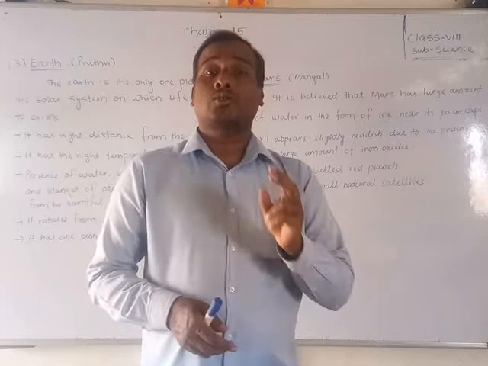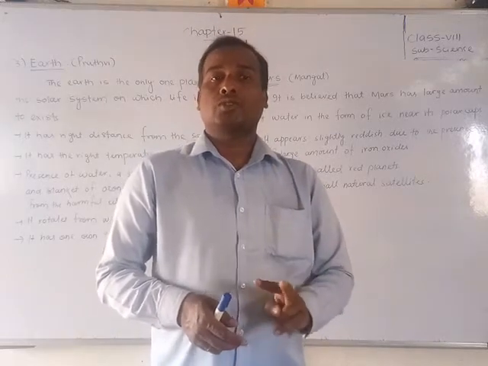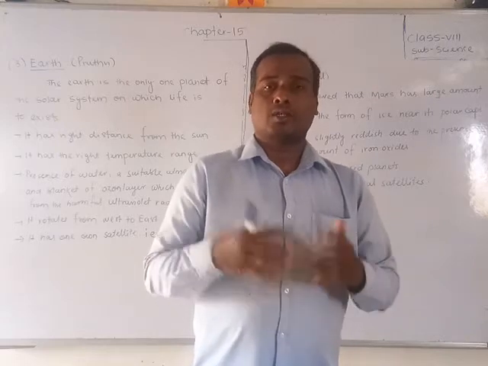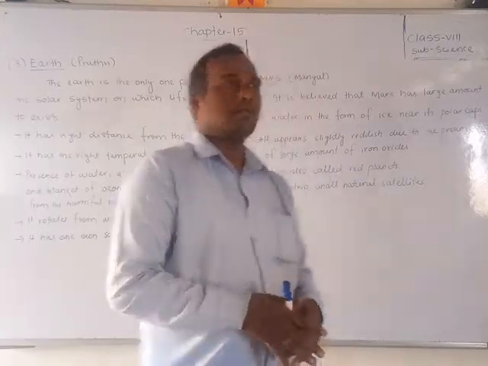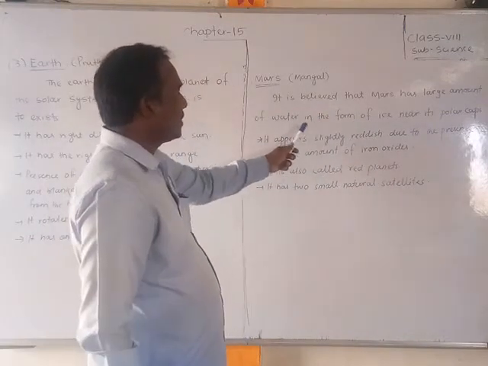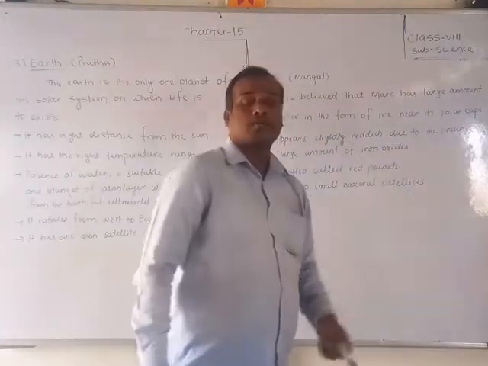It has two small satellites, like moons. Two moons are there, and we will discuss other features of Mars. It is believed that Mars has a large amount of water in the form of ice near its polar caps.